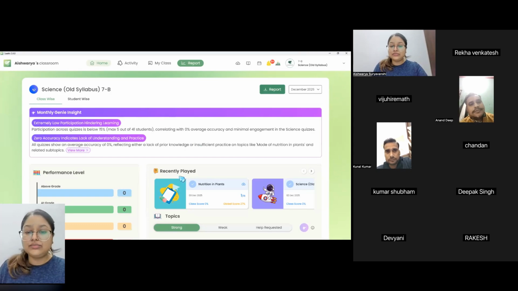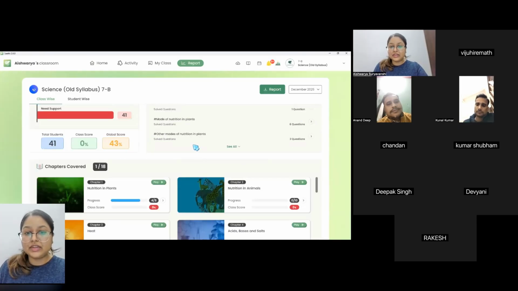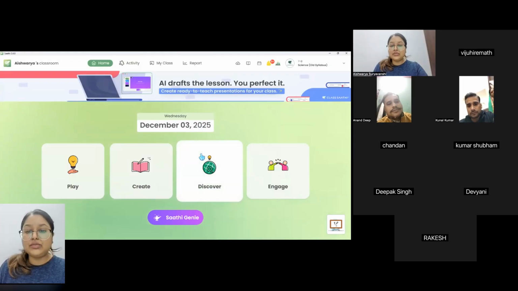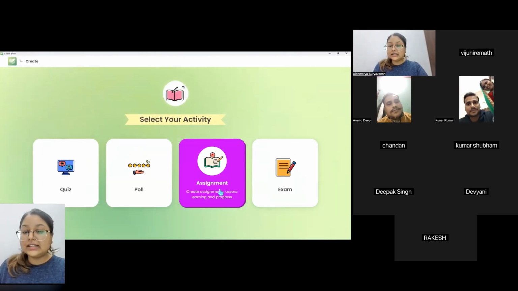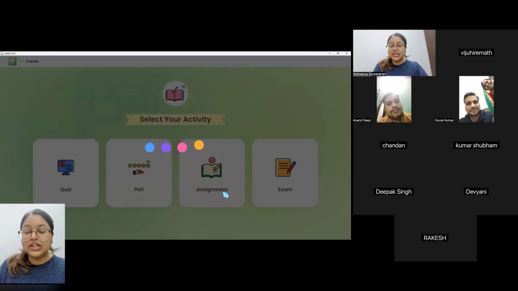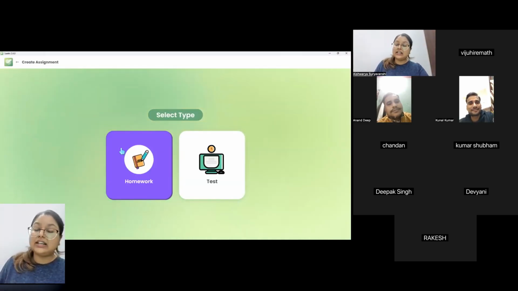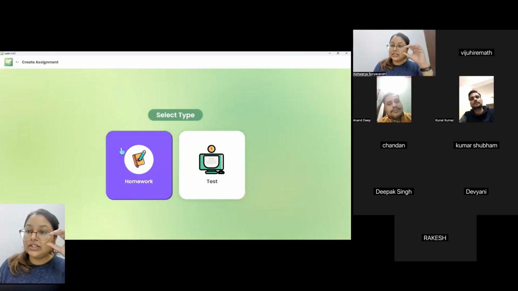Let's imagine I've seen here that the weak topics are streptotroph, mode of nutrition, and one more. These are the 3 main topics that are weak. So I can go back to the home page, go to the create option. There is this assignment option here, so I can select that. There are 2 things. Either you can directly assign one homework to all the students, right, during the report.